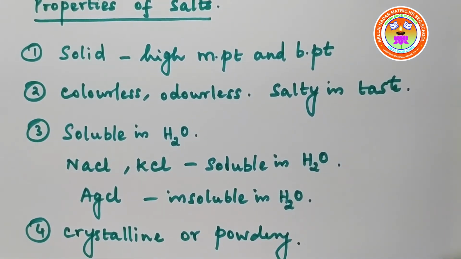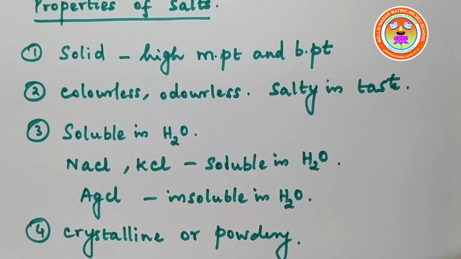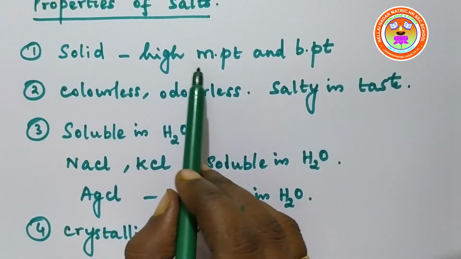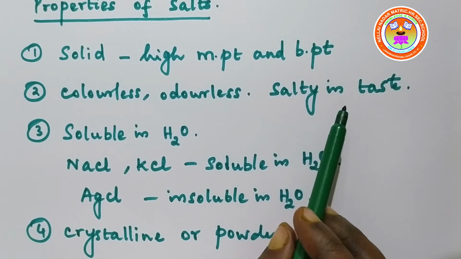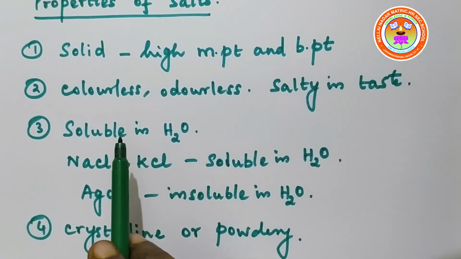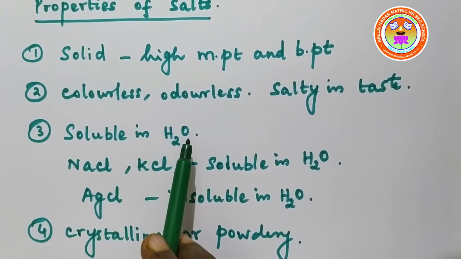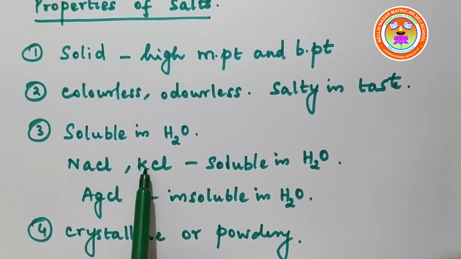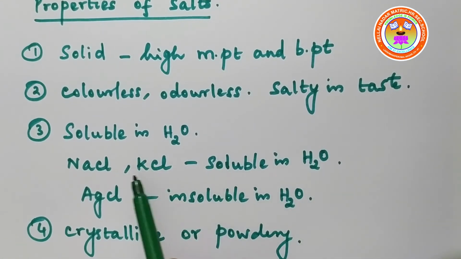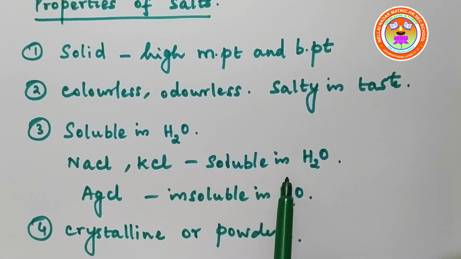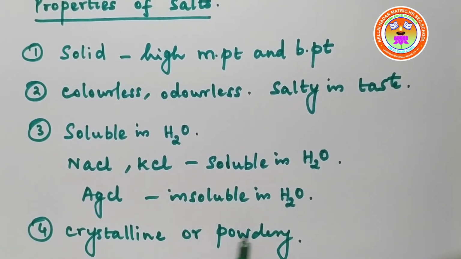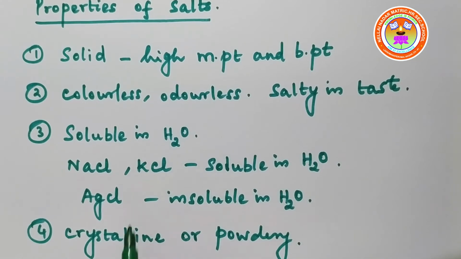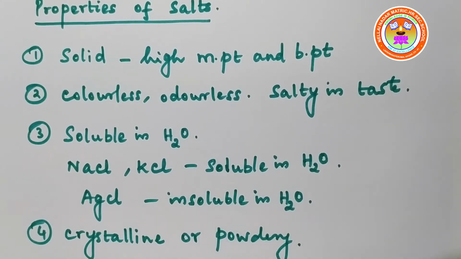A salt is usually solid in nature. It has high melting and boiling points. It is colorless, odorless, and salty in taste. Usually salts are soluble in water. Examples: sodium chloride and potassium chloride are soluble in water, whereas silver chloride is insoluble in water. The nature of salts may be crystalline or powdery.